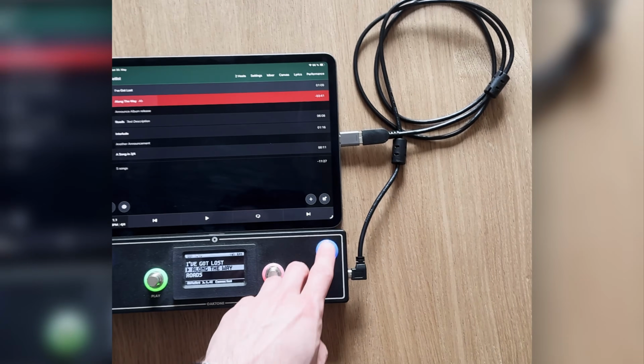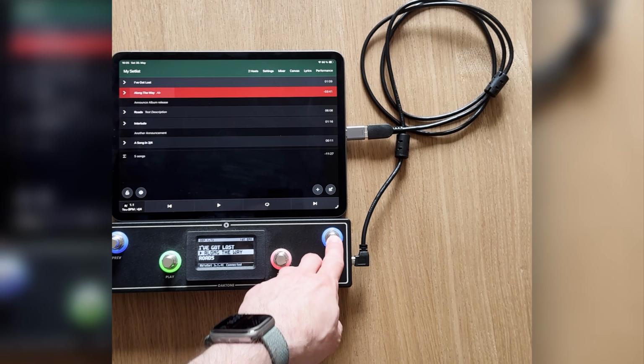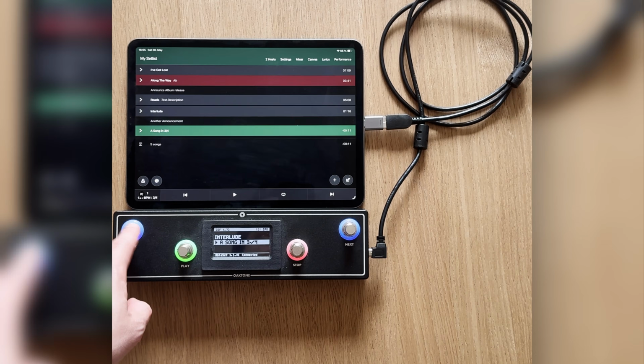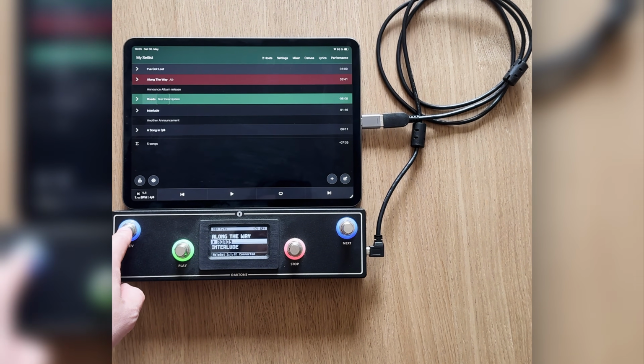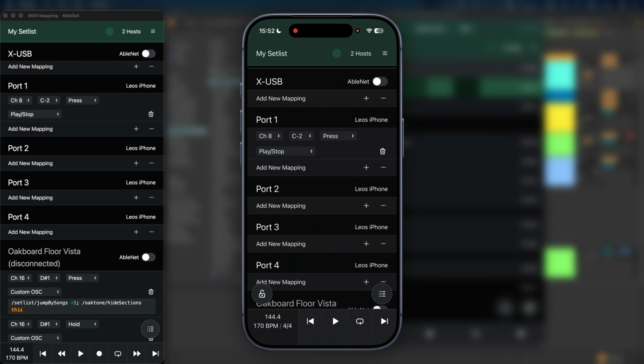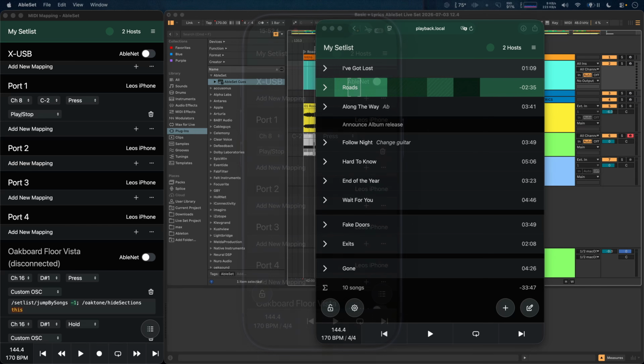This feature also works with the Oakboard Floor Vista, by the way. So if you connect it to your iPhone or iPad, it will automatically synchronize the setlist to its display and set up MIDI mappings so you can start using it right away. If you want to learn more about AbleSet Connect, I will add a link in the video description. Next, let's take a look at Canvas.